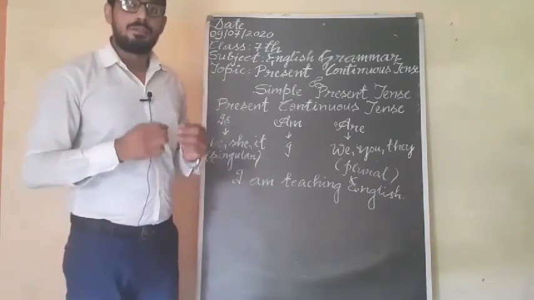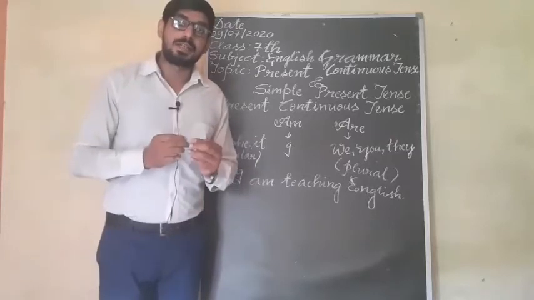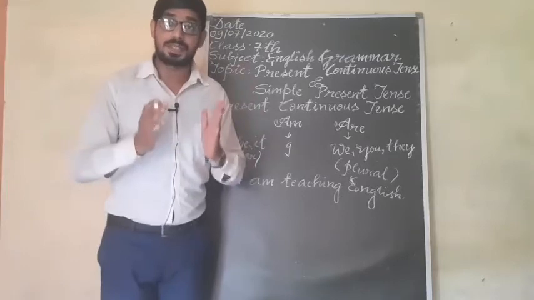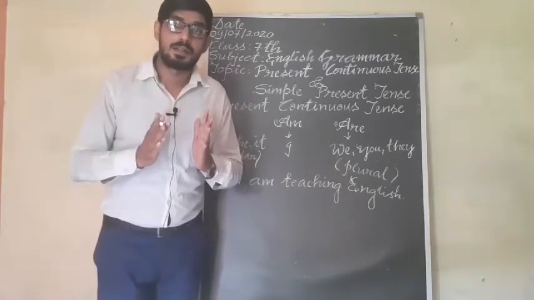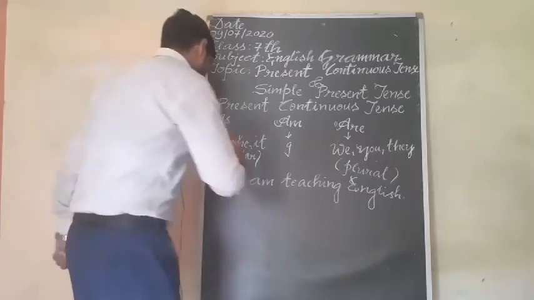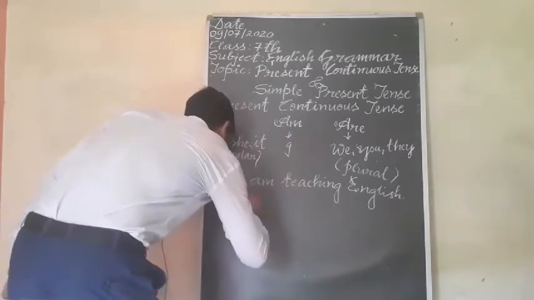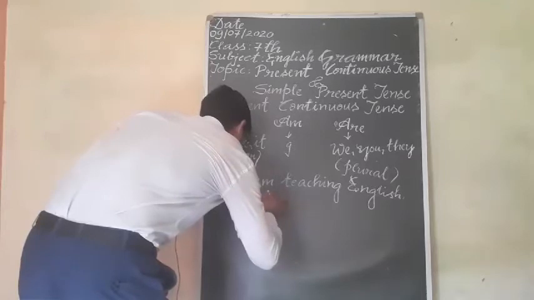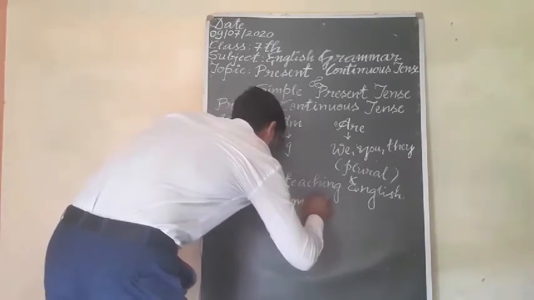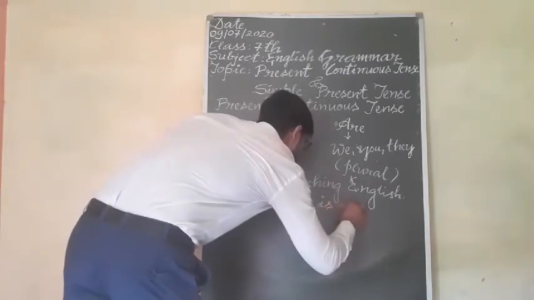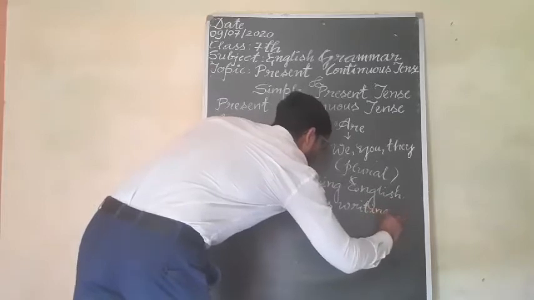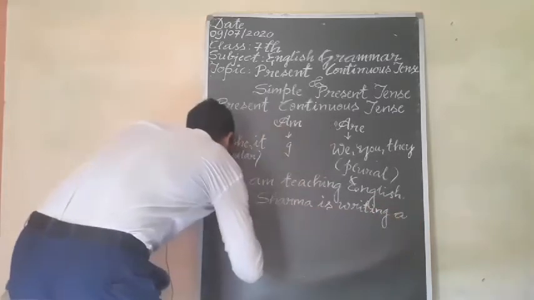Afterward we will use present continuous tense for the action that is happening in the present but not at the time of speaking. Suppose that Mr. Sharma is writing a novel.